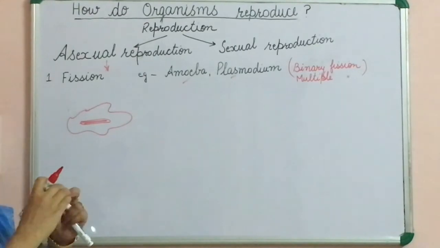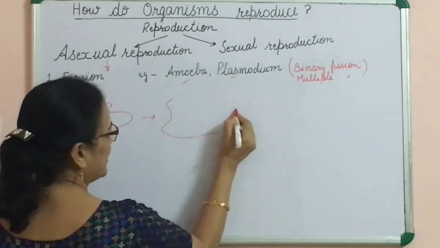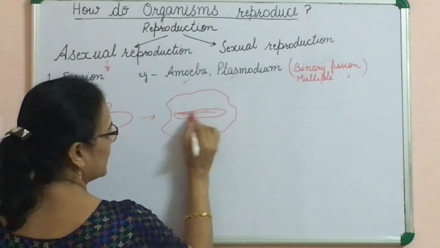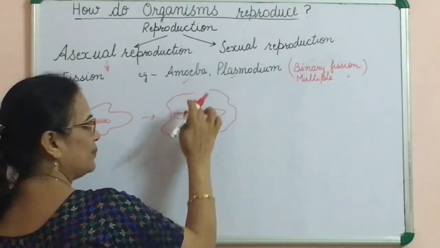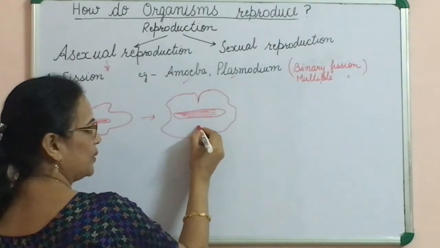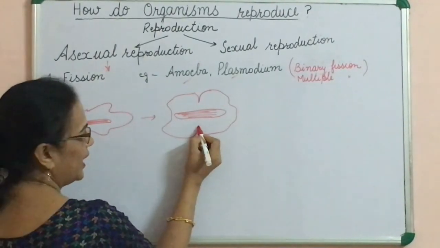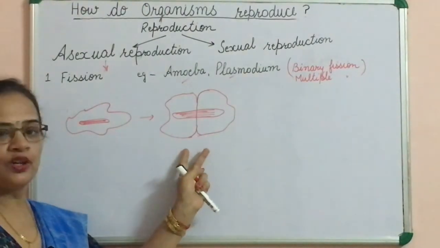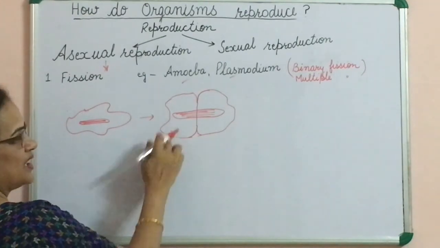Then at the time of reproduction, the nucleus elongates. Then the constriction appears from both the sides, means a curve. This constriction divides the cytoplasm and nucleus into two parts. So from one parent, two offsprings or two daughter cells are formed. This is the example of binary fission.